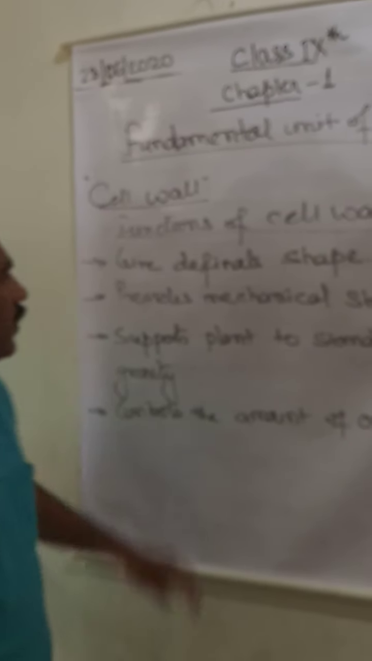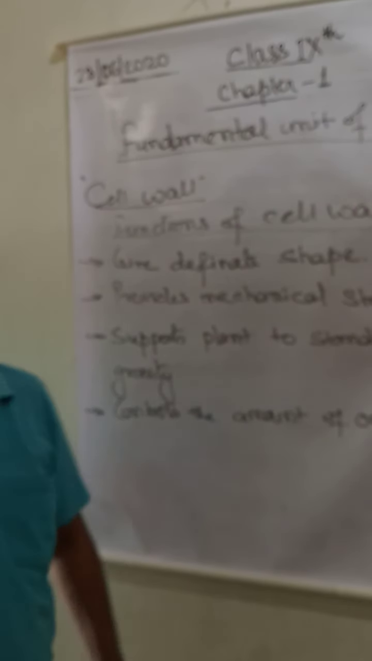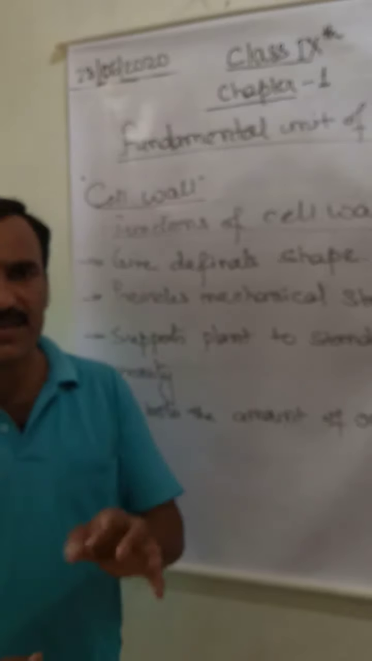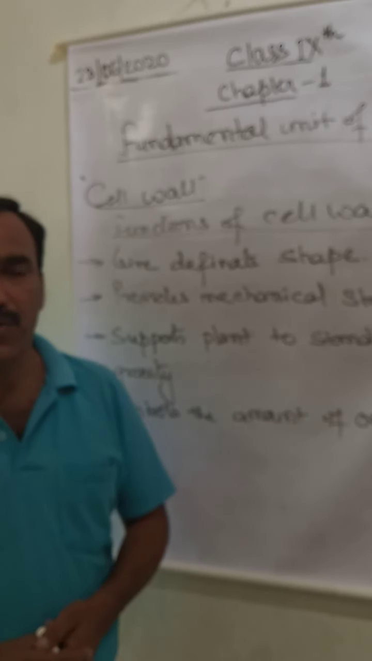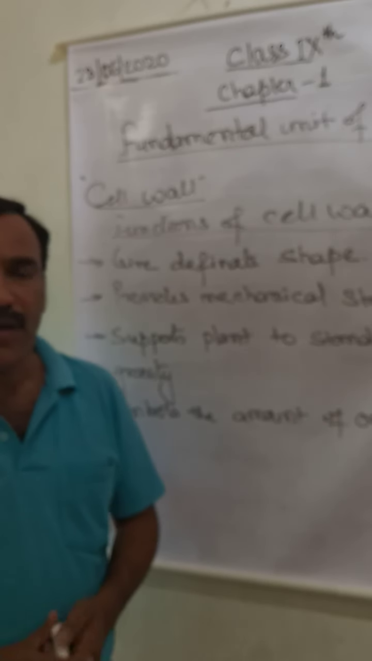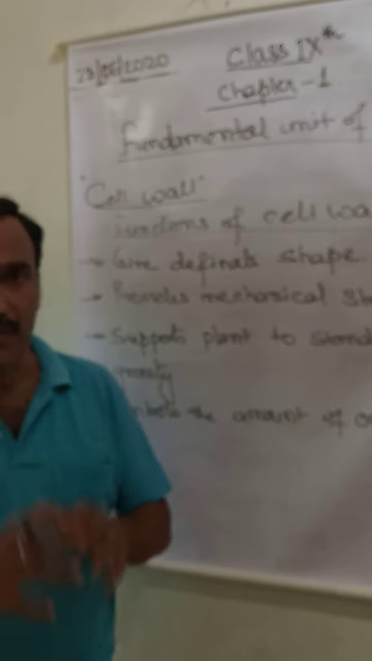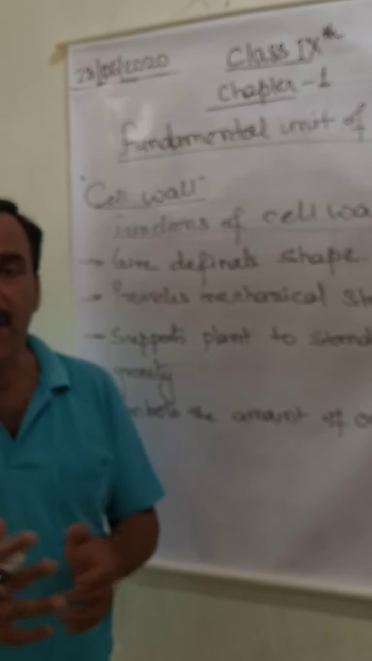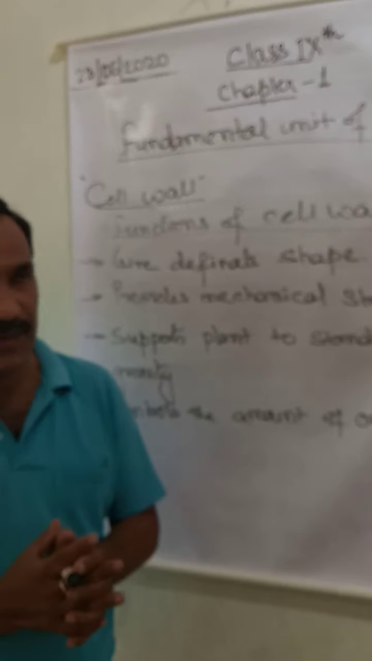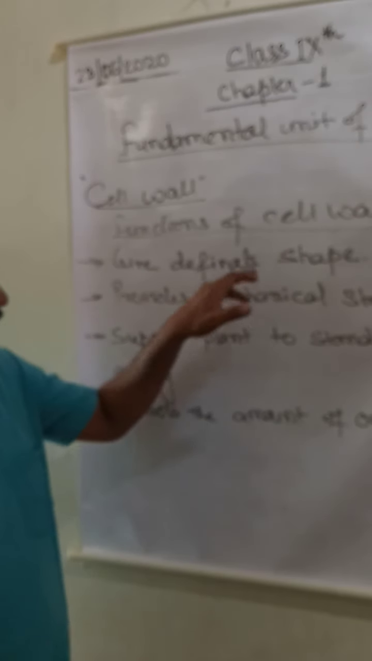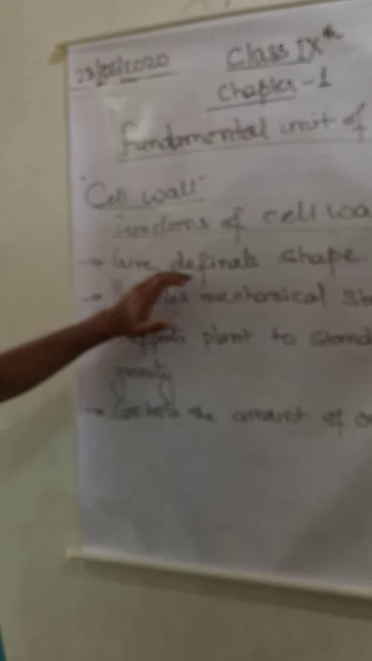The next is functions of the cell wall. What is the function of the cell wall? So the first function of the cell wall is to provide protection to the cell from the surroundings, the climatic conditions, and infectious insects or animals. Second, it gives a definite shape.